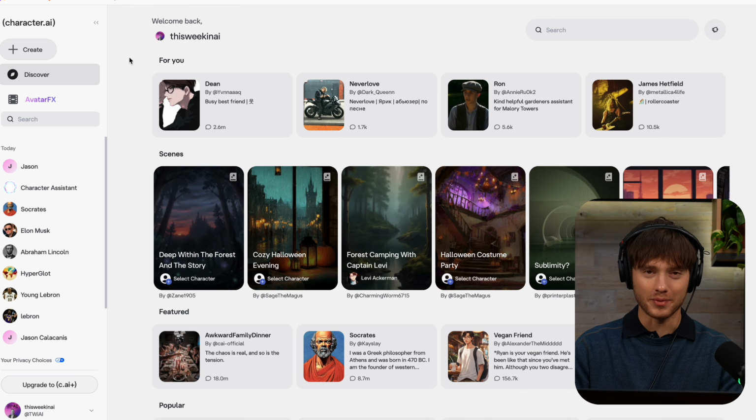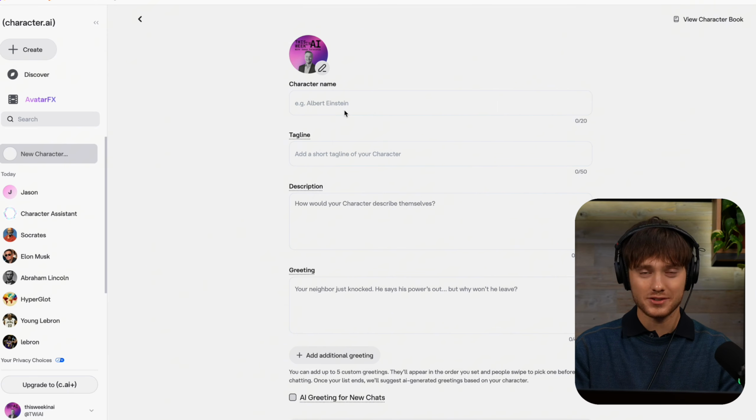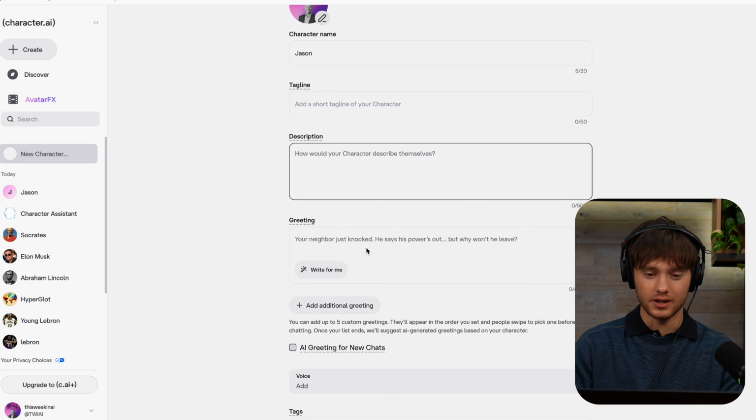But one of the tools I've been playing with that's pretty fun is the create up here. So you can create a character, scene, or a voice. Let's start with character. So I want to build a character that's like Jason. So I'll name him, give him a little bit of a tagline, description, and a greeting.